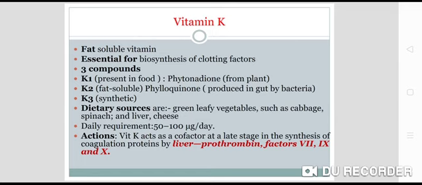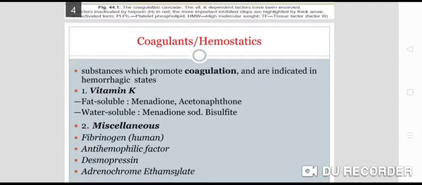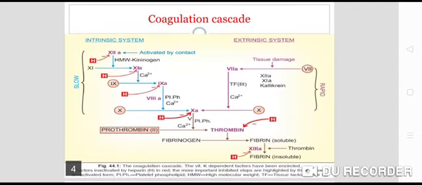Now, first of all, we'll see vitamin K. This vitamin K is a fat-soluble vitamin. We know the other fat-soluble vitamins: A, D, E, K. Now, what is the function or significance of vitamin K? It is essential for biosynthesis of clotting factors. So, which clotting factors? 2, 7, 9, 10.